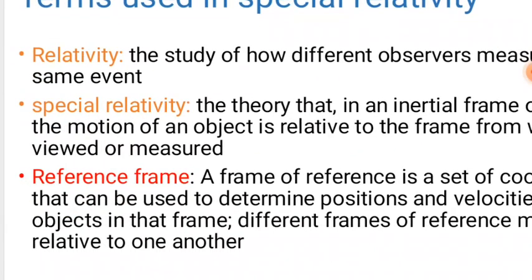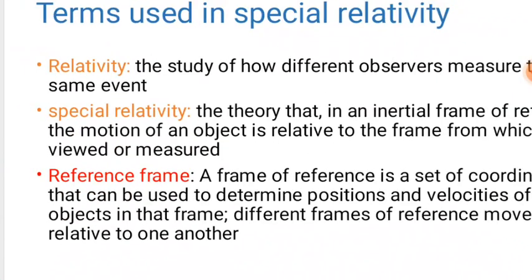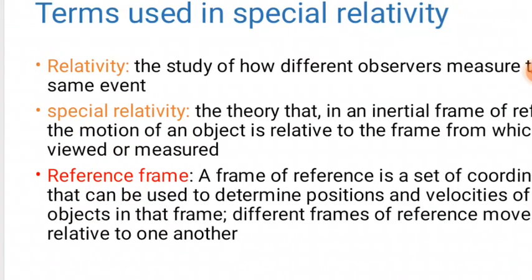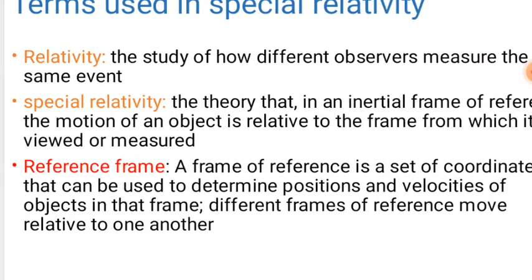When we say relativity, this is the study of how observers measure the same event. It means that we have two observers, and these observers need to measure the same event. For example, if an observer is in a car which is moving, and another external observer wants to see the same experiment, the same event, what are the results?